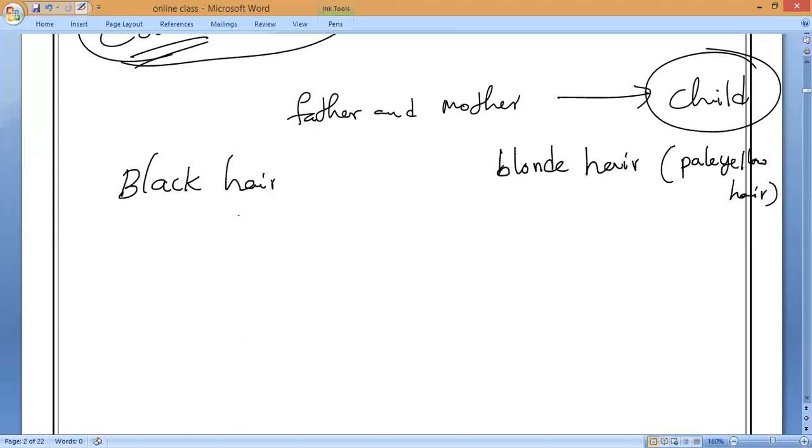Okay, so now black hair, what is the genotype responsible? I am saying it is a dominant one. So can you tell me what that is? Anyone? Genotype dominant? It is a dominant, I am saying. What is the genotype? Everybody, please. Sai, Rose, what is the genotype responsible for black hair?